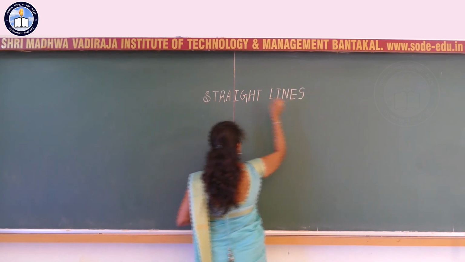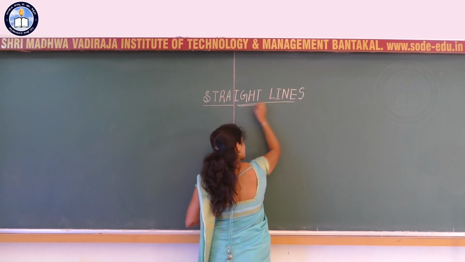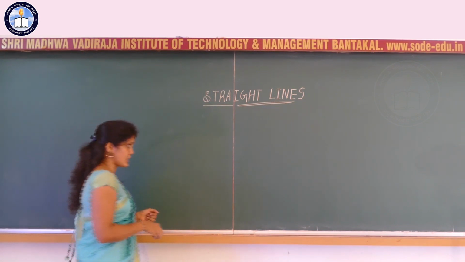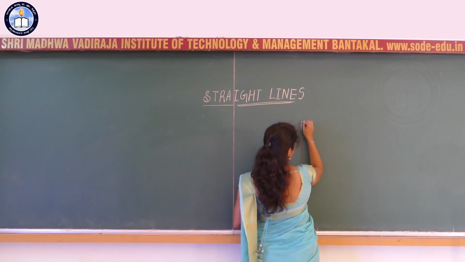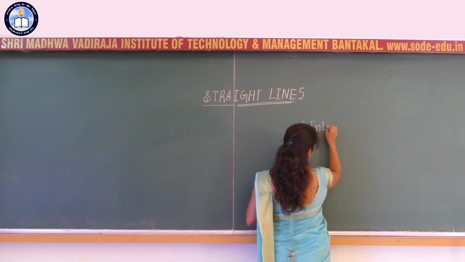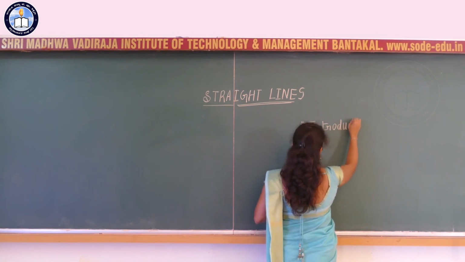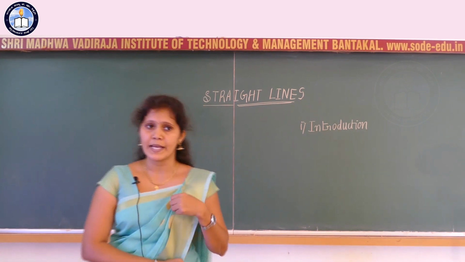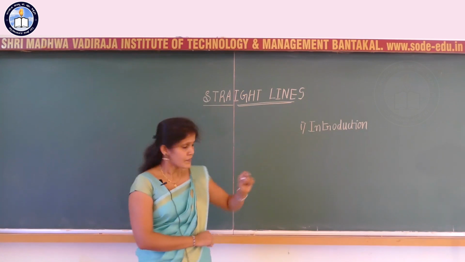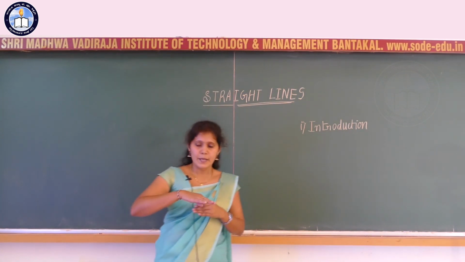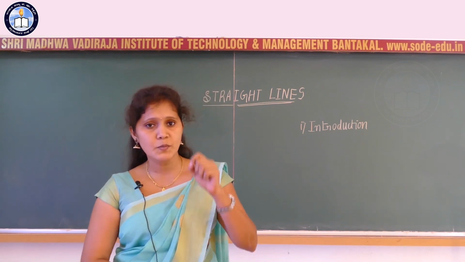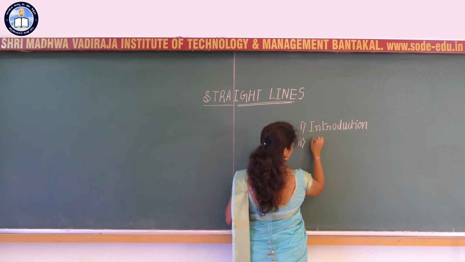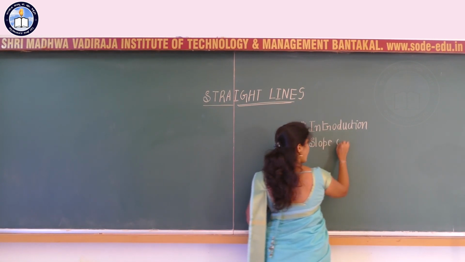And as the first part, we need to consider what are the things that we are going to study in this chapter. So as the first part, we are going to consider the introduction, the introductory part for the given chapter, which is very important. Introduction to any thing or any work is very important. And this introduction gives a basis to understand the concepts related to straight lines. And the second part is the slope of a line.